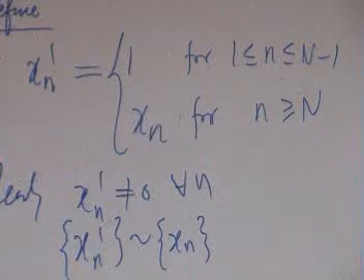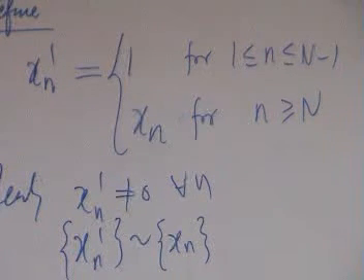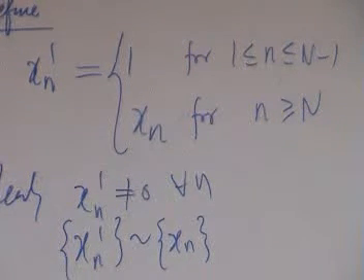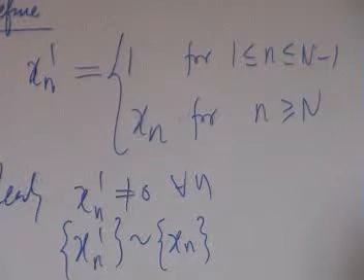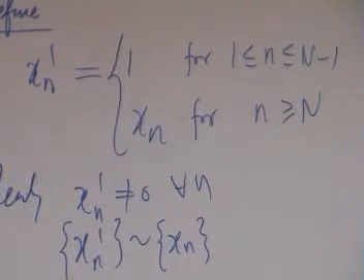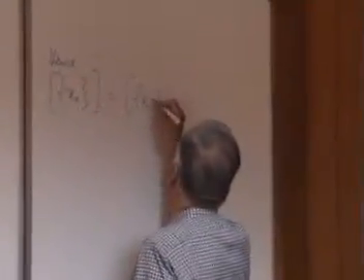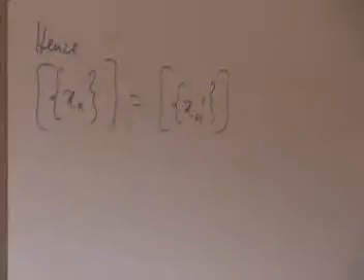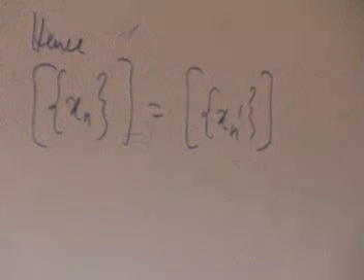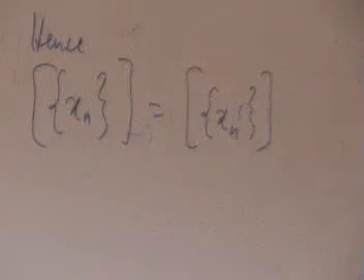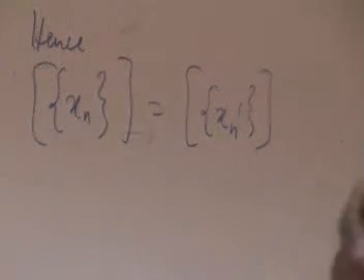Therefore, the box xn is the same as the box xn prime. And now we can define 1 by xn prime. That's well defined.